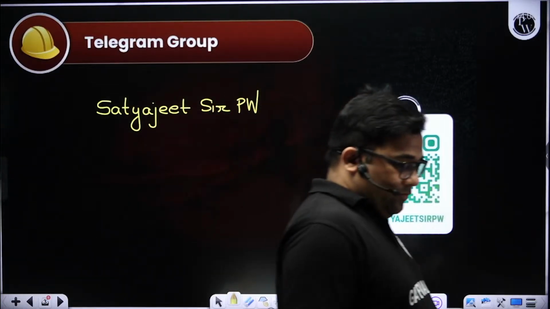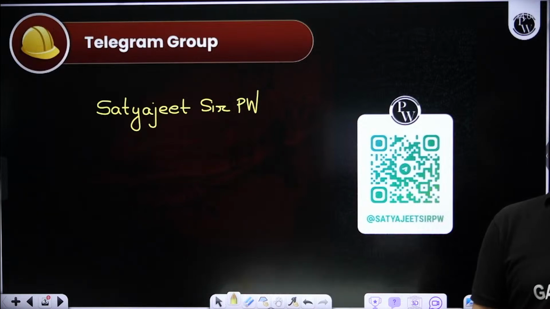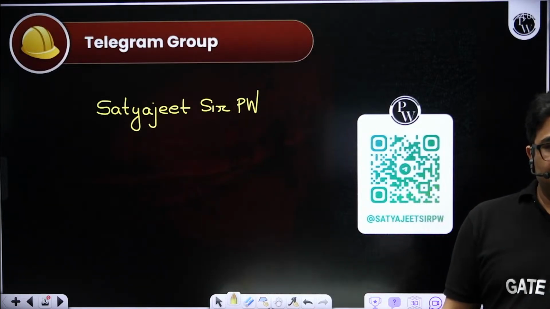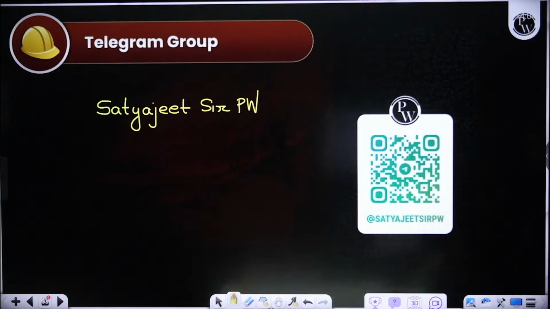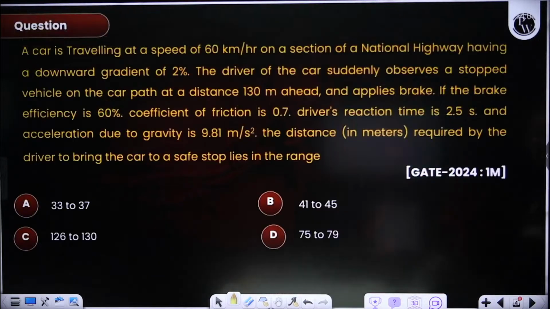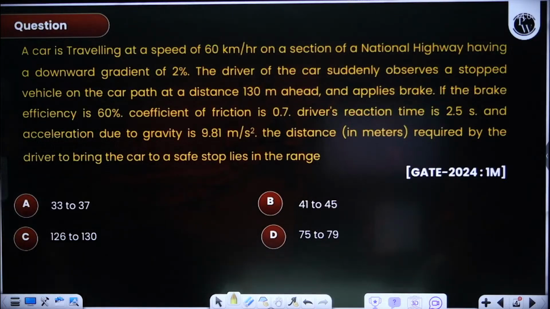So what we will do is that I will give you some time to solve the questions. You can solve and write down the answer in the comment section. And even if you know the answer, you should solve. Okay, so let us start. This is the first question from your stopping sight distance. So read the question and kindly solve it.